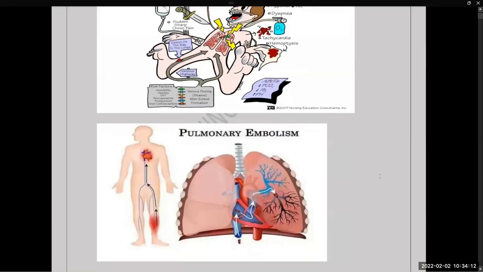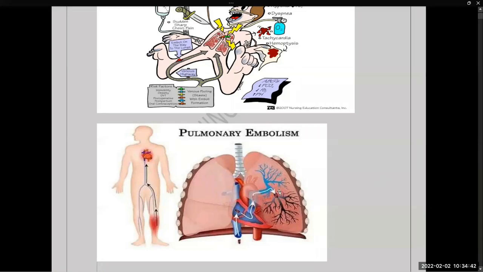This is the exact pathophysiology of pulmonary embolism. Please look at the picture. From the leg, DVT, the thrombus is dislodged and it is moving to the heart, and it has reached the heart. From the heart, through the pulmonary artery, from the right ventricle, the blood is pumped into the microcirculation of the respiratory tract.